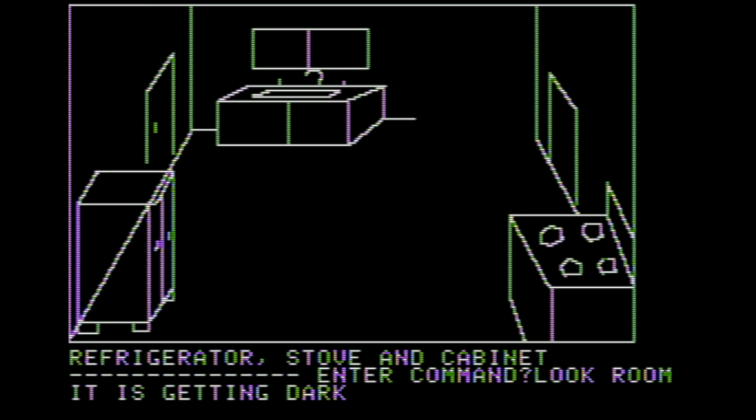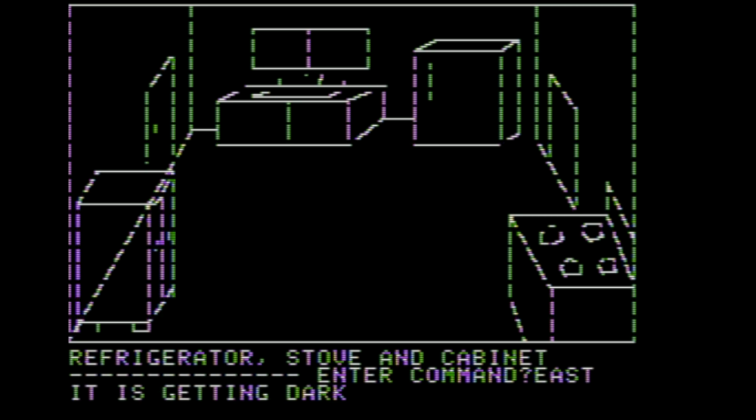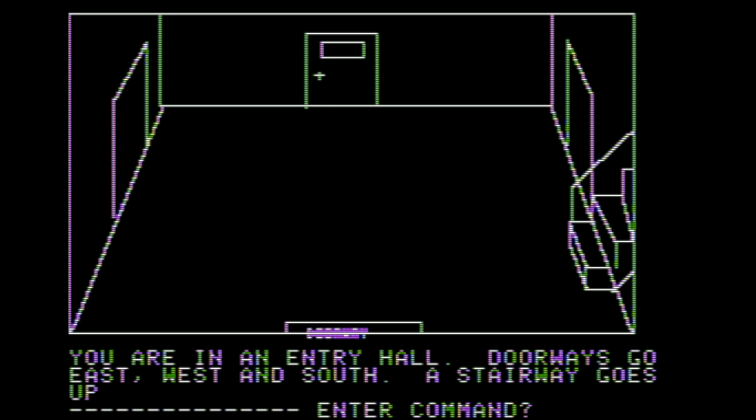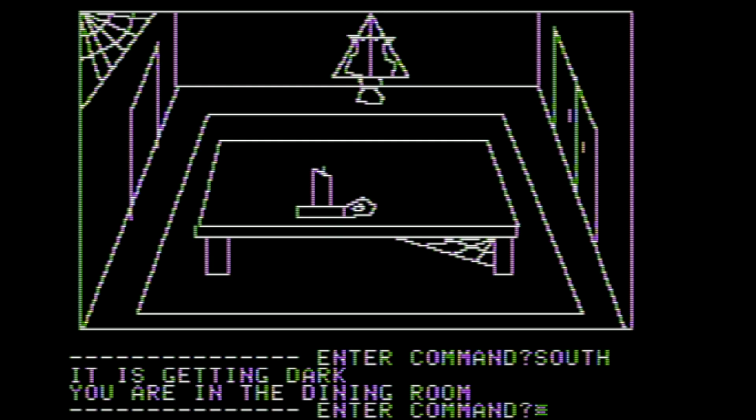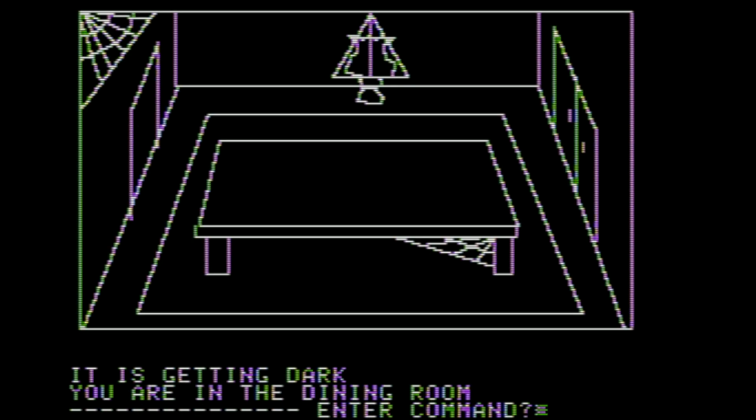All right, look room. I might be going a little bit too slow here. I should be fine, I think. East. It is getting dark. And then we want to go south. And that takes us to the dining room where we can get the candle. Still getting dark. Then we want to light the candle.